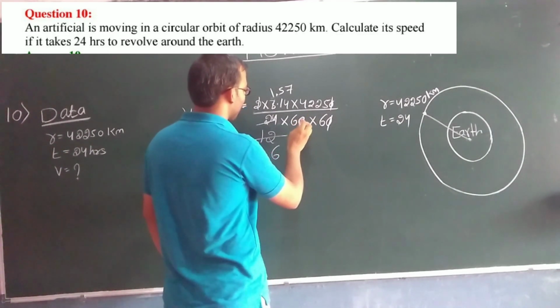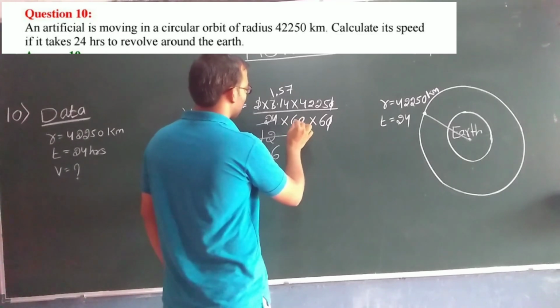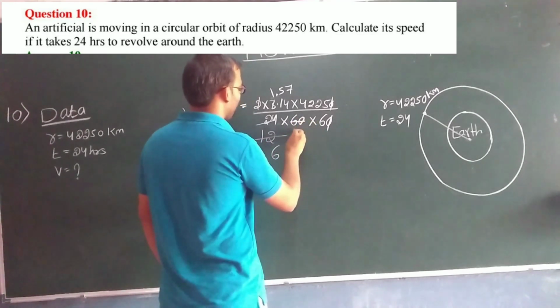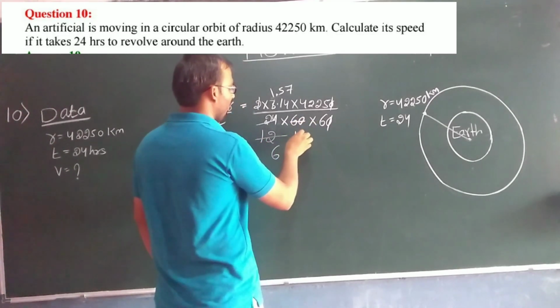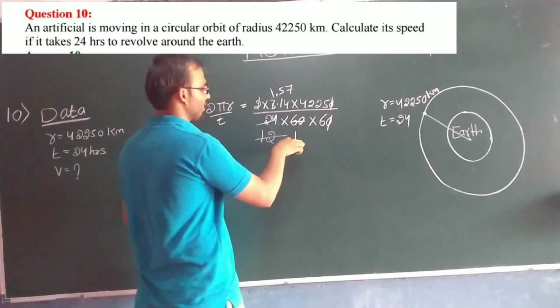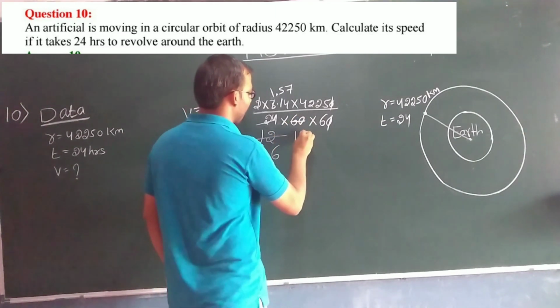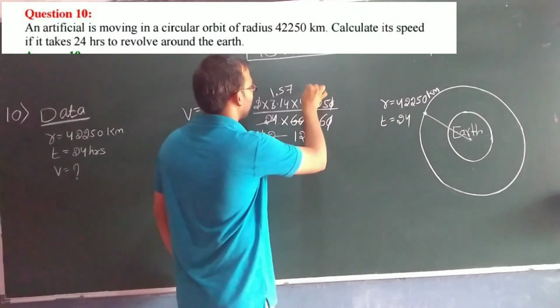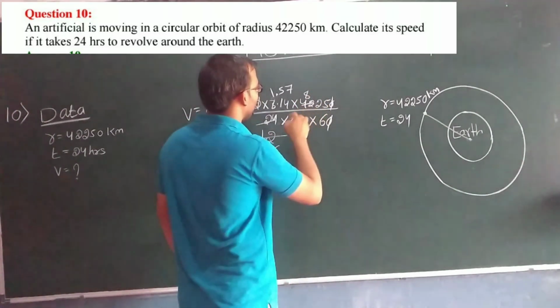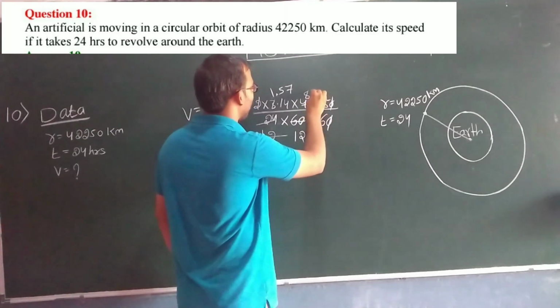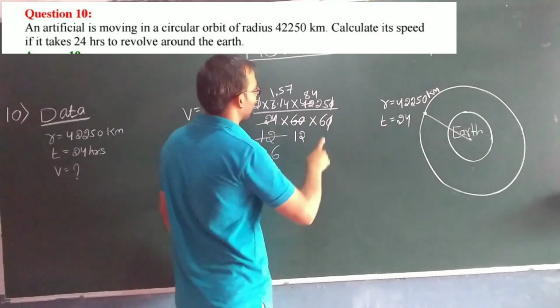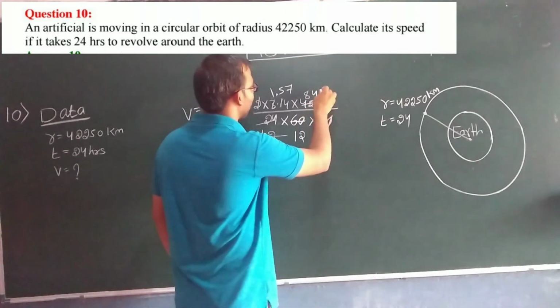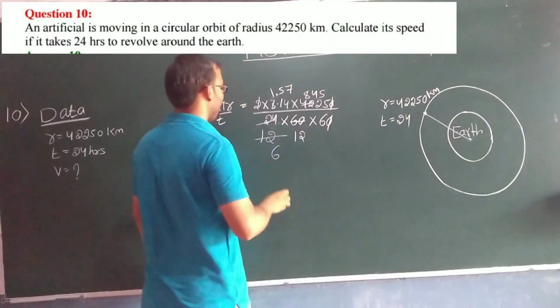We'll divide this by 5. Okay, so now 5 ones are 5, 5 twos are 10, 5 eights are 40, 2 remains, it will become 22, 5 fours are 20, again 2 remains, it will become 25, 5 fives are 25.